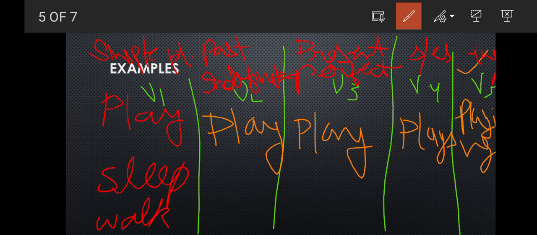Let's see for sleep. The first form is sleep only, the second form will be slept. The third form will be slept. Okay, no change.